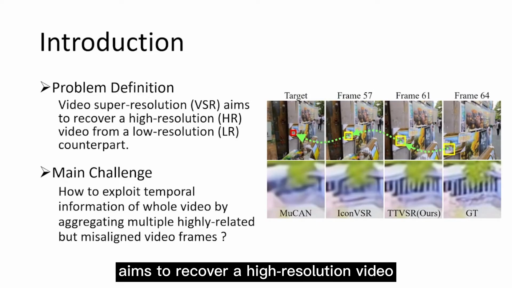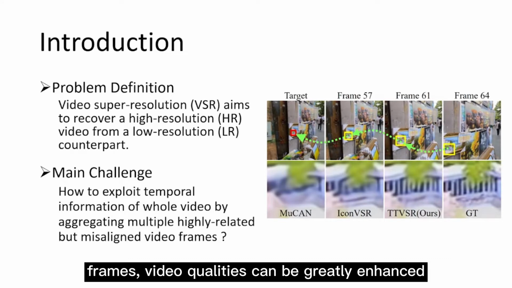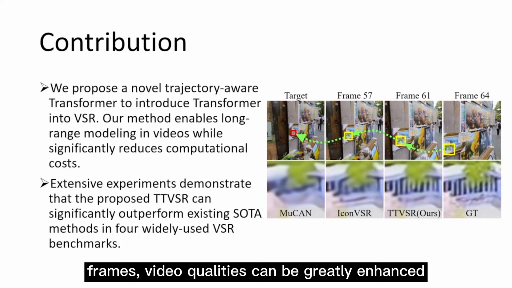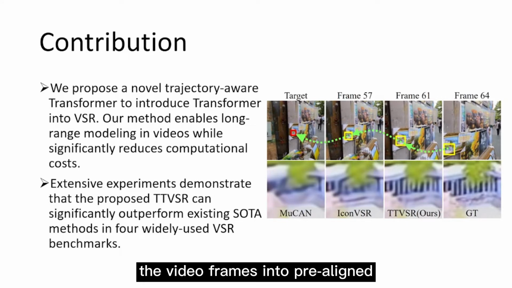Video Super Resolution aims to recover a high-resolution video from a low-resolution counterpart, and the main challenge is how to exploit temporal information of the whole video by aggregating misaligned video frames. If detailed textures can be discovered at a distant frame, video quality can be greatly enhanced. In this paper, we propose a novel trajectory-aware transformer to model the long-range information, where we define the video frames into pre-aligned visual tokens along trajectories.